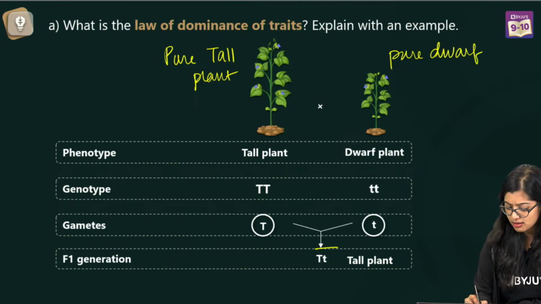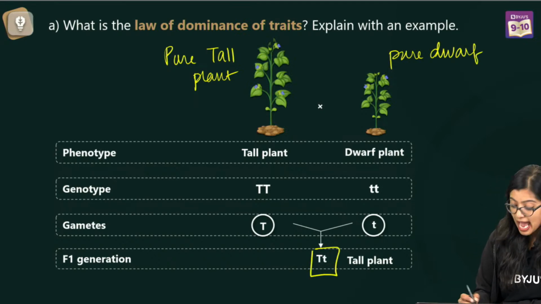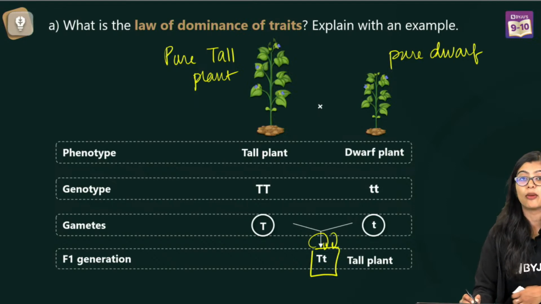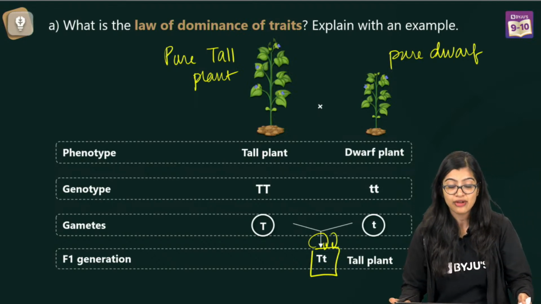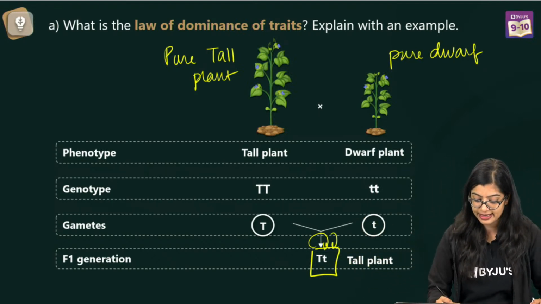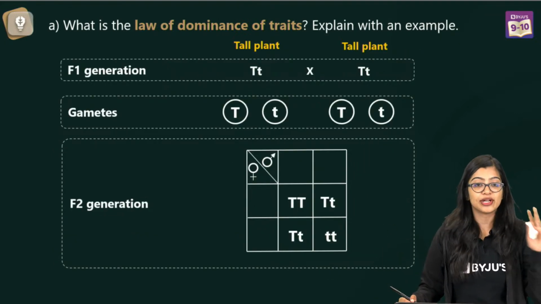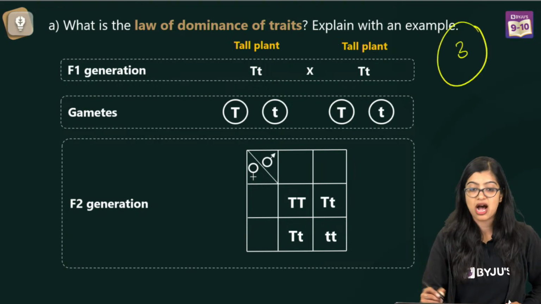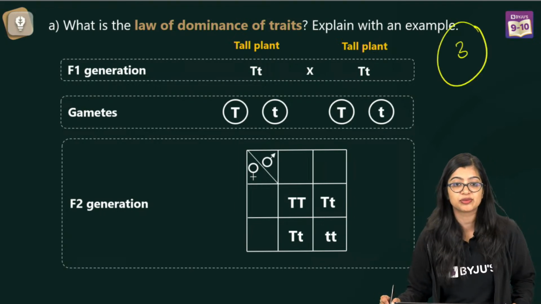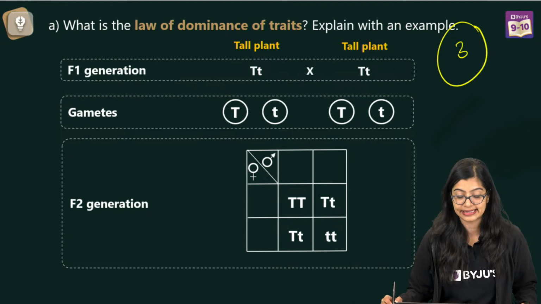You are going to get a heterozygous tall plant, and in this case we see that only the dominant character is expressing itself while the recessive character is not. And you can draw the Punnett square to again support your answer. So when you do this, you will get 3 marks as it is, right? So this is going to be very simple and easy.